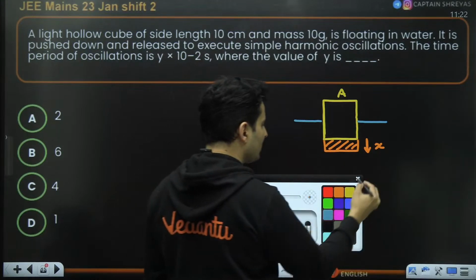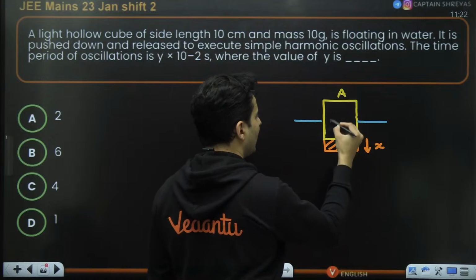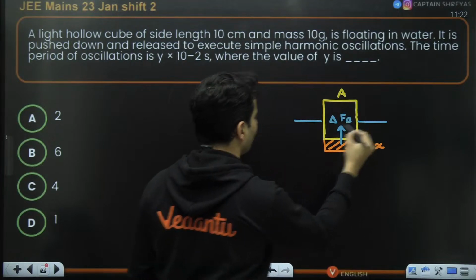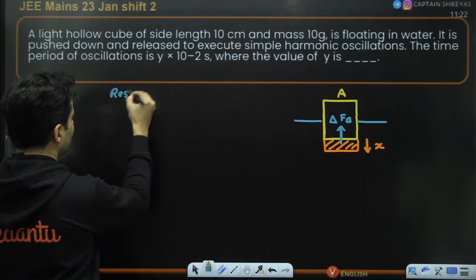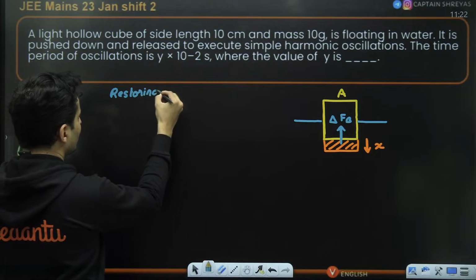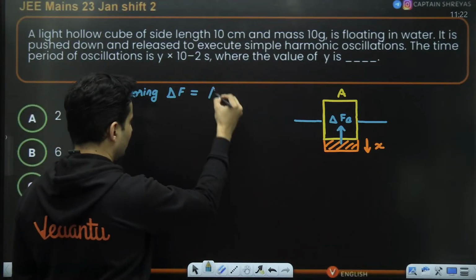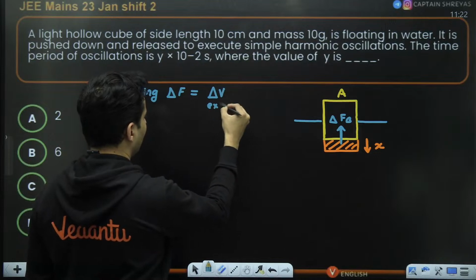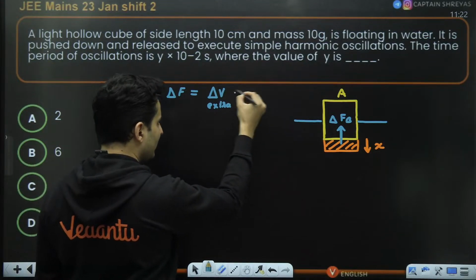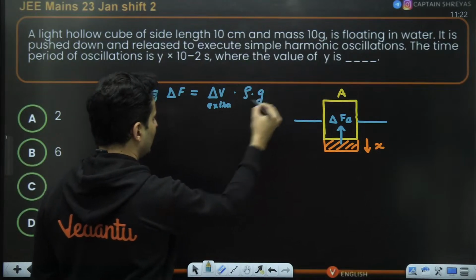That extra volume submerged will give you an extra buoyant force. So the restoring force, which is extra due to the extra displaced fluid, will be that extra volume displaced into density of liquid into g.